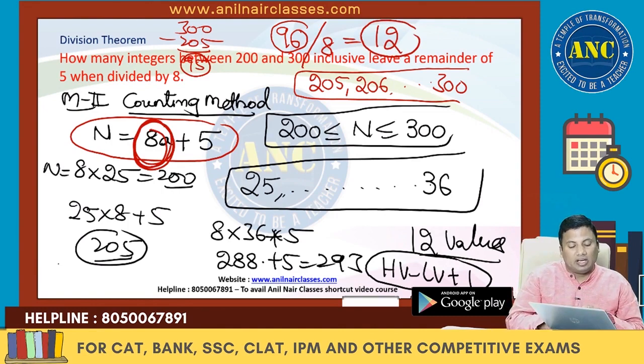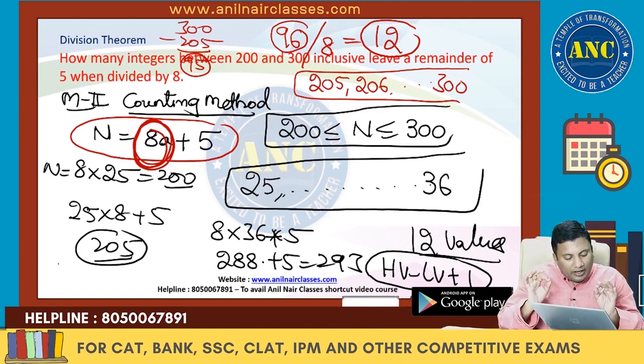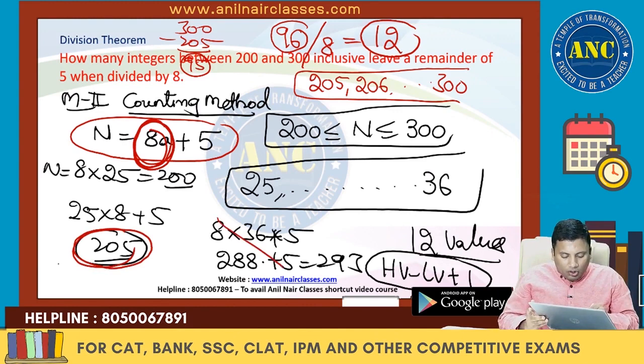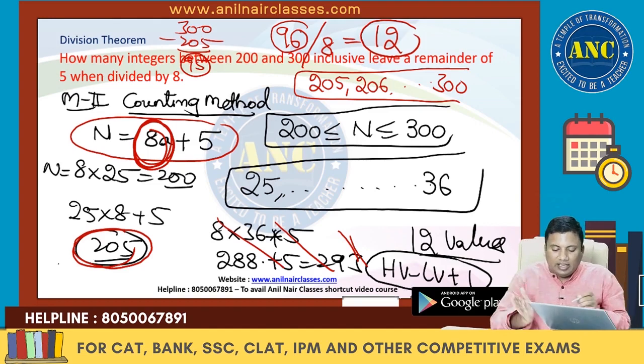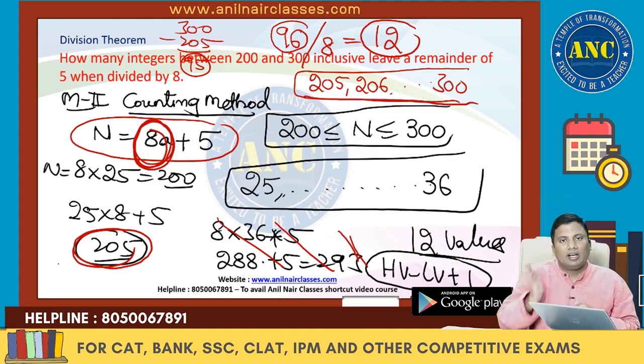Again I am explaining method number 2. N is 8a plus 5. 8 into 25 is 200, and 200 plus 5 is 205. 205 is greater than 200. The lowest value I got is 205; I don't need to count the earlier values. From 205 it is starting and it has to go up to 300. 205 to 300 is 95 plus 1: highest value minus lowest value plus 1. Total 96 values are there.